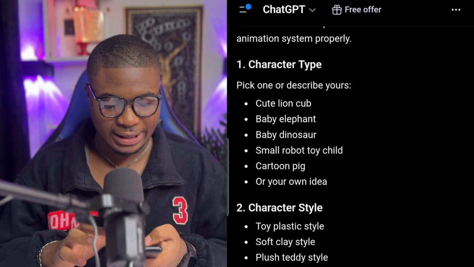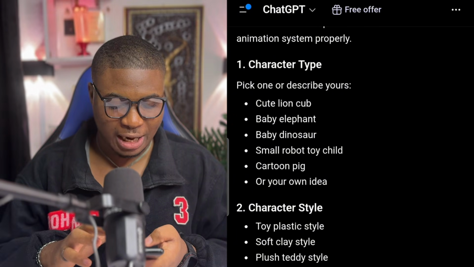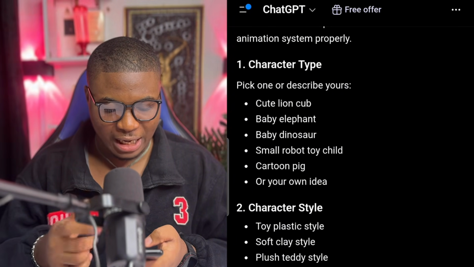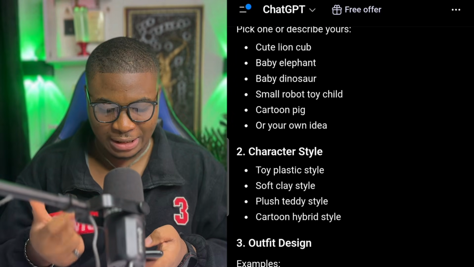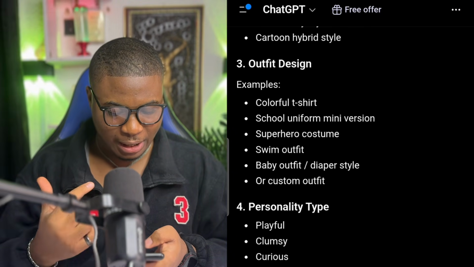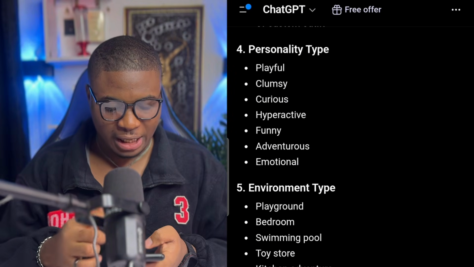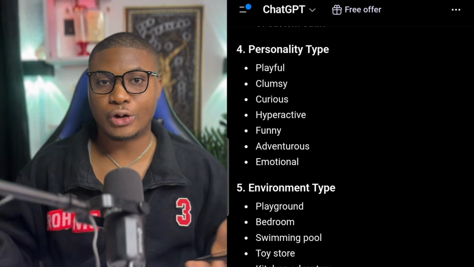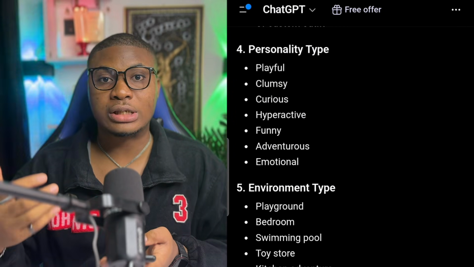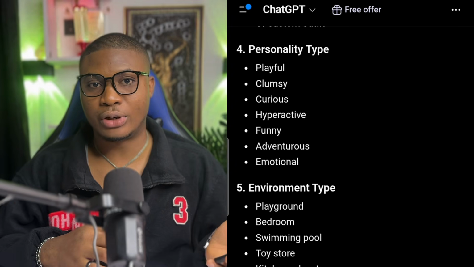The first question is character type. Which character type do you want? Is it a cute lion cub, baby elephant, or whatever? Character style: which character style do you want? The outfit design, the personality type, the environment type. What you are going to do is follow the example given to you there and choose the one that is preferable to you, which I'm going to do right now.